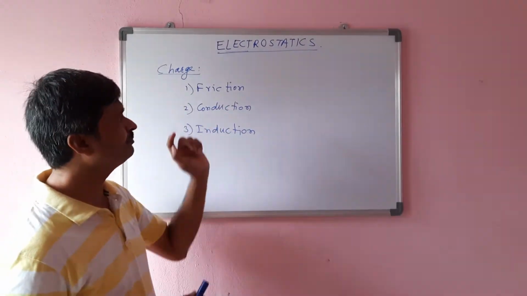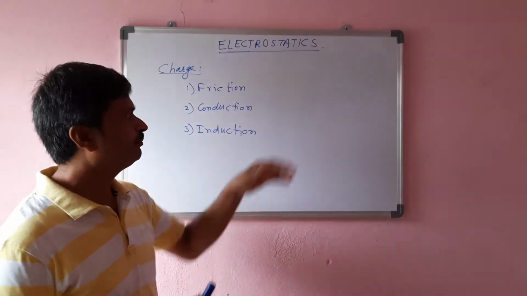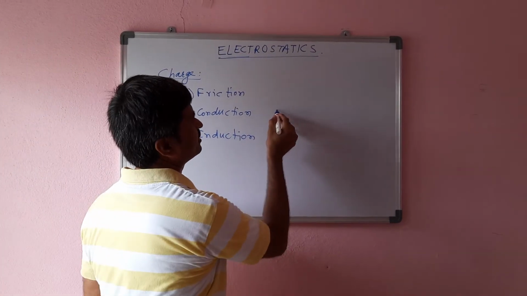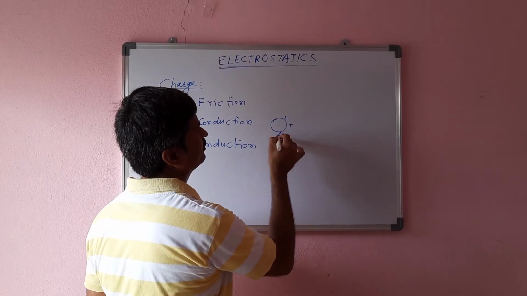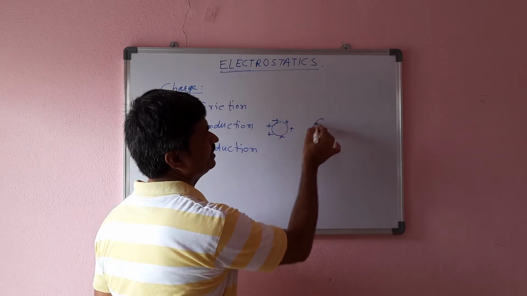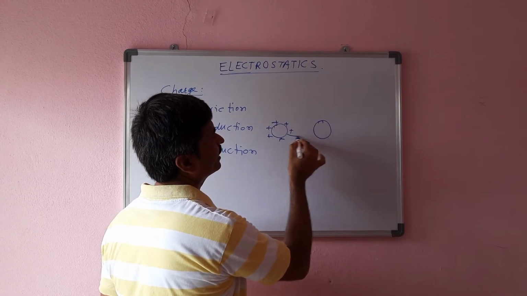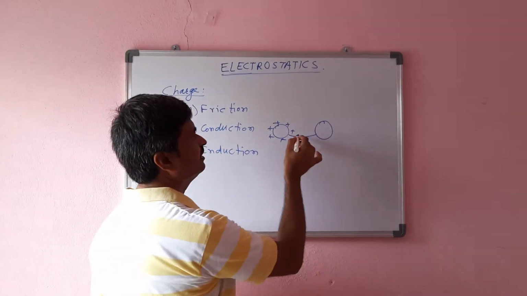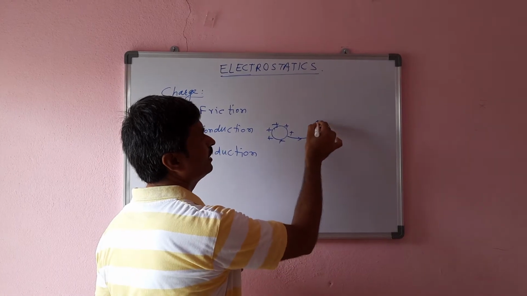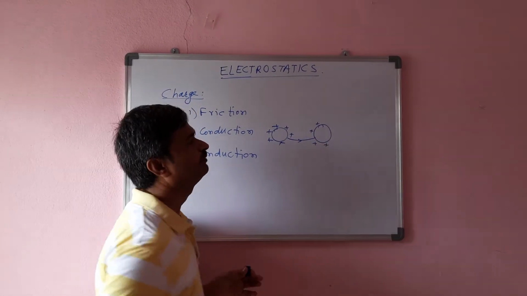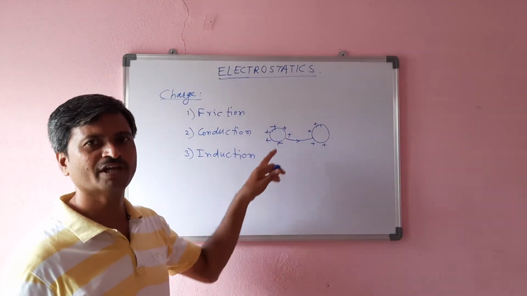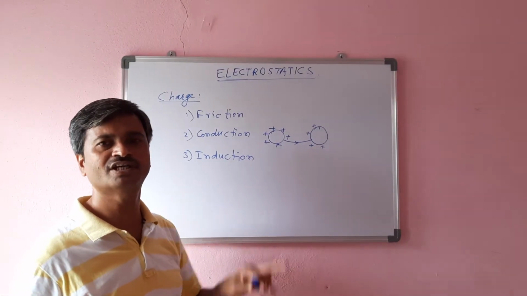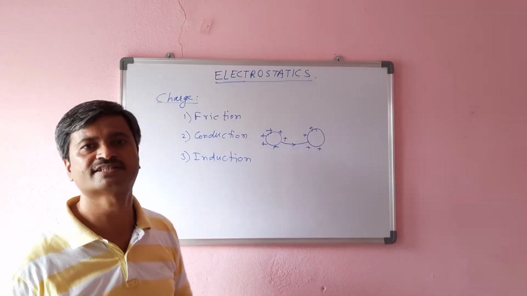And in the second method, when a body is fully charged like this, when it is connected to a neutral body by means of a conductor, these charges will flow and this body will become positively charged. And the total charge is shared by the two bodies.